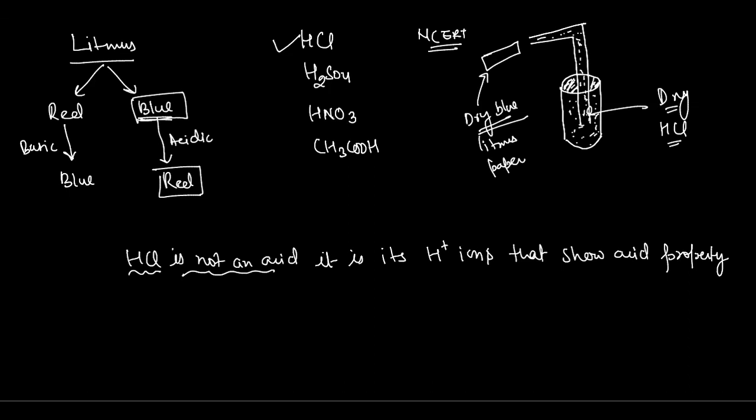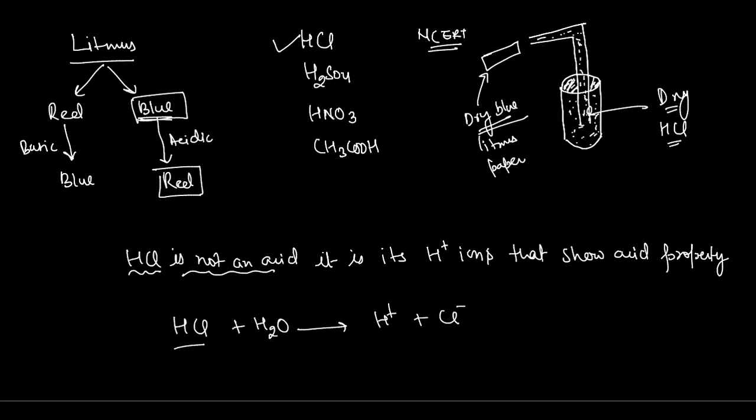When HCl comes in contact with moist litmus paper, instead of dry litmus paper, the moist litmus paper is going to have some water content. And in a similar way, when HCl comes in contact with water, it dissociates into H plus ions and Cl minus.